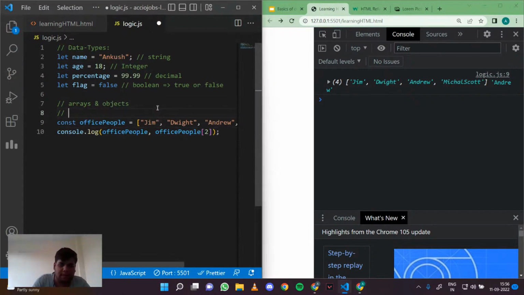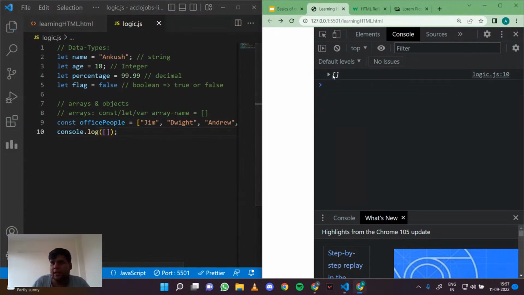So arrays work like const or let or var, then the array name equals to this, which represents an array. Even if I do this, this is also an array.